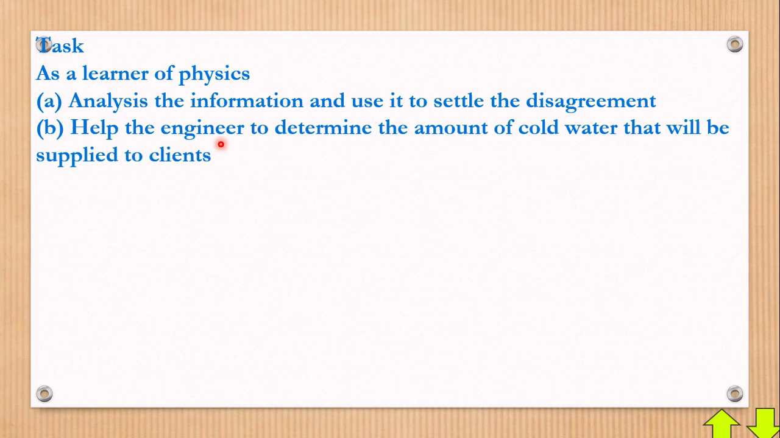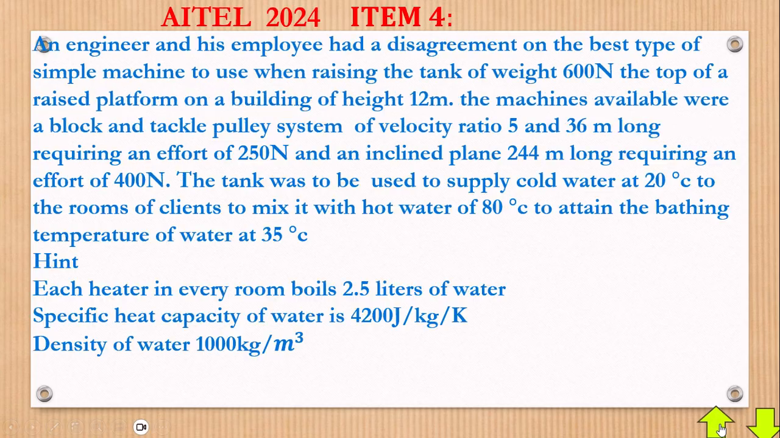Okay, help the engineer determine the amount of cold water that will be supplied to the clients. Anyway, these engineers have some task here, but our area of consultation is going to be here. They want us to help them settle the disagreement. Now we must go back in the question and check where that disagreement is. That part will help us get this answered.